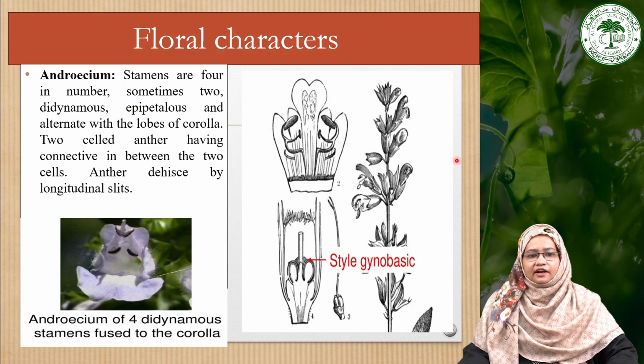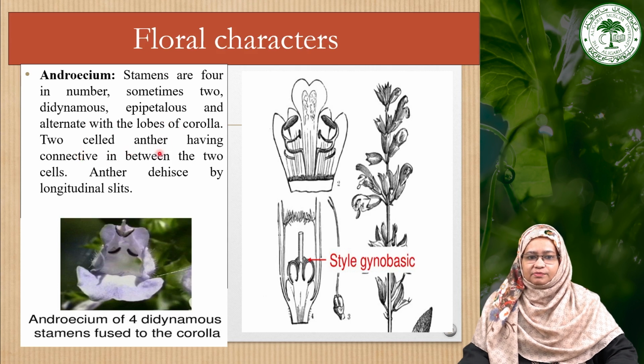The stamens are generally 4 in number and they are arranged in 2 pairs, as you can see here. These 2 are the largest and 2 are the smallest, and this represents the didynamous condition, and they are further also attached to the petals, that is the epipetalous condition, and they generally alternate with the lobes of corolla.